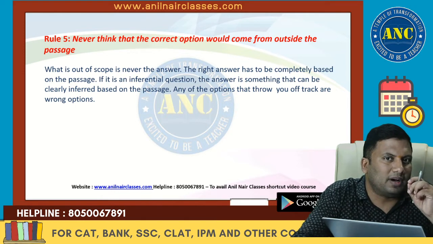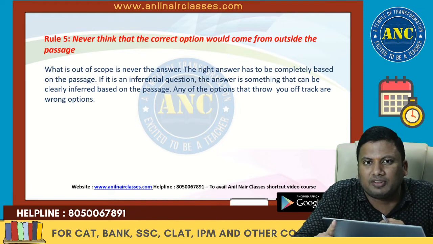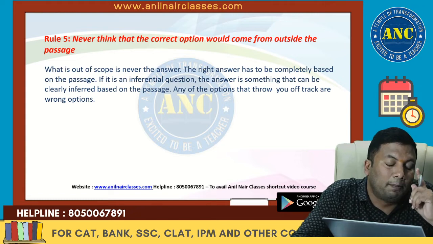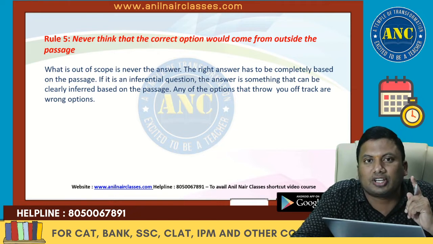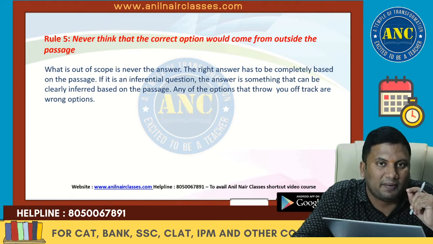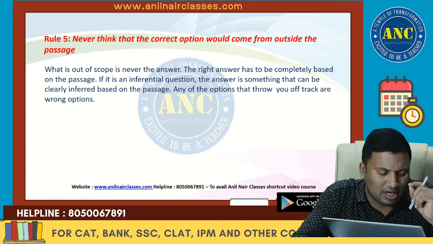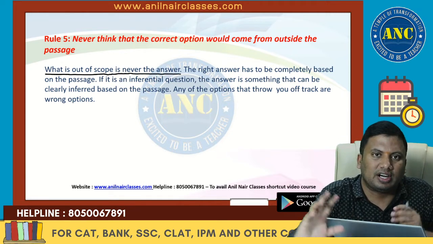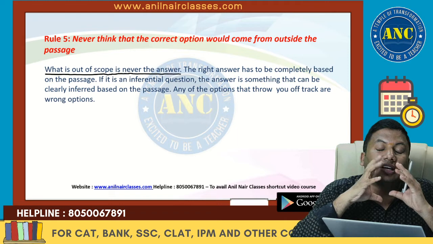And always remember, some of my students keep telling that, sir, this answer is coming from outside of the passage. Please remember, even in an inferential based passage, if you go through the previous year CAT papers, especially from 1990 to 2008, there is no answer option that is derived outside the passage. In the passage only there are certain lines which will give you an understanding about the inference of the passage. Always remember, what is out of scope, it is never the answer. You restrict yourself to an RC passage and try to draw a conclusion.